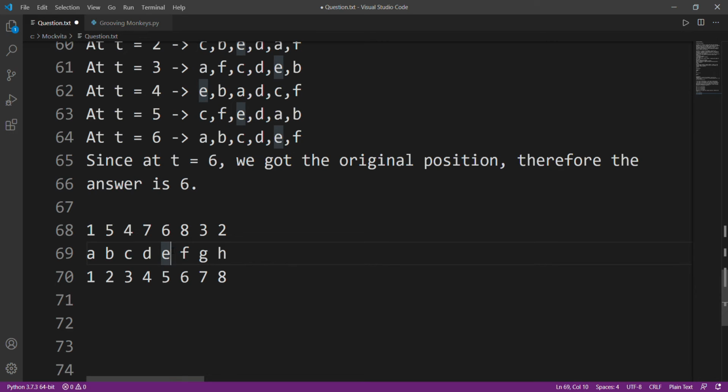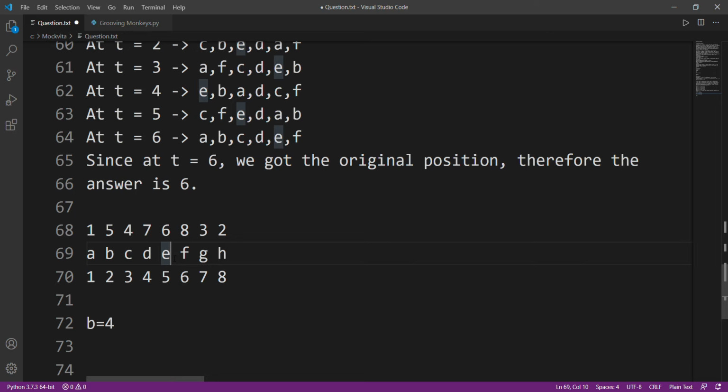After that it will move to position 6, it will come to F. After that it will come to 8. Sorry, so 1, 2 and 3. After 8 it will come back to its position 2. So after 4 seconds B will come back to its position. Now where did B go? B went to E, right?